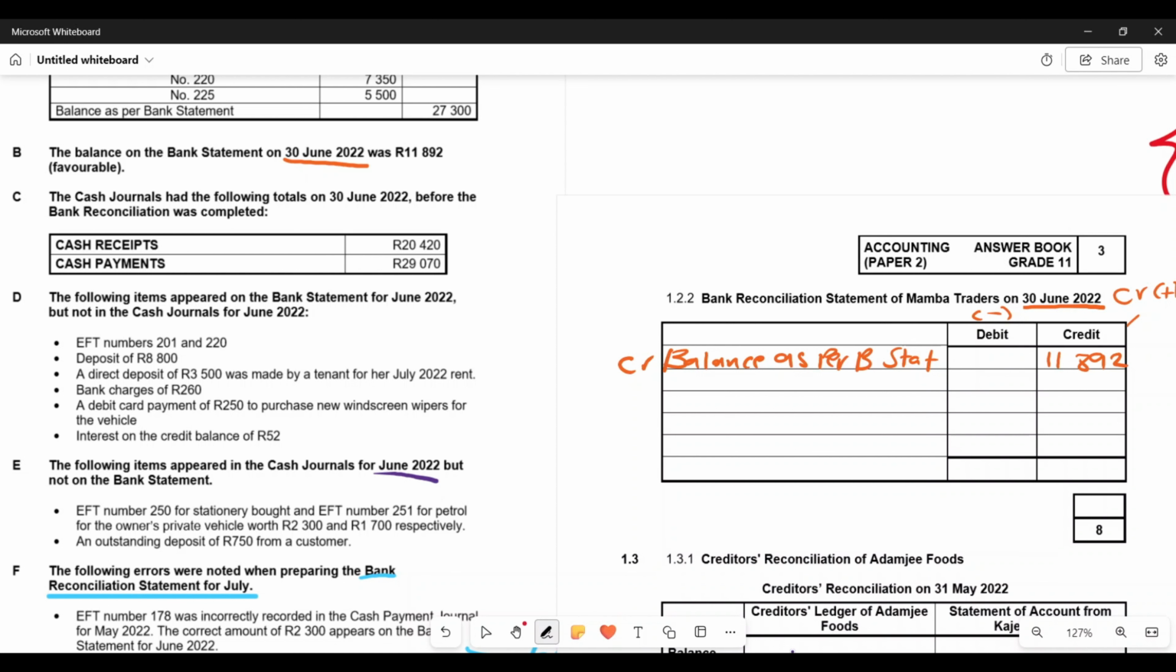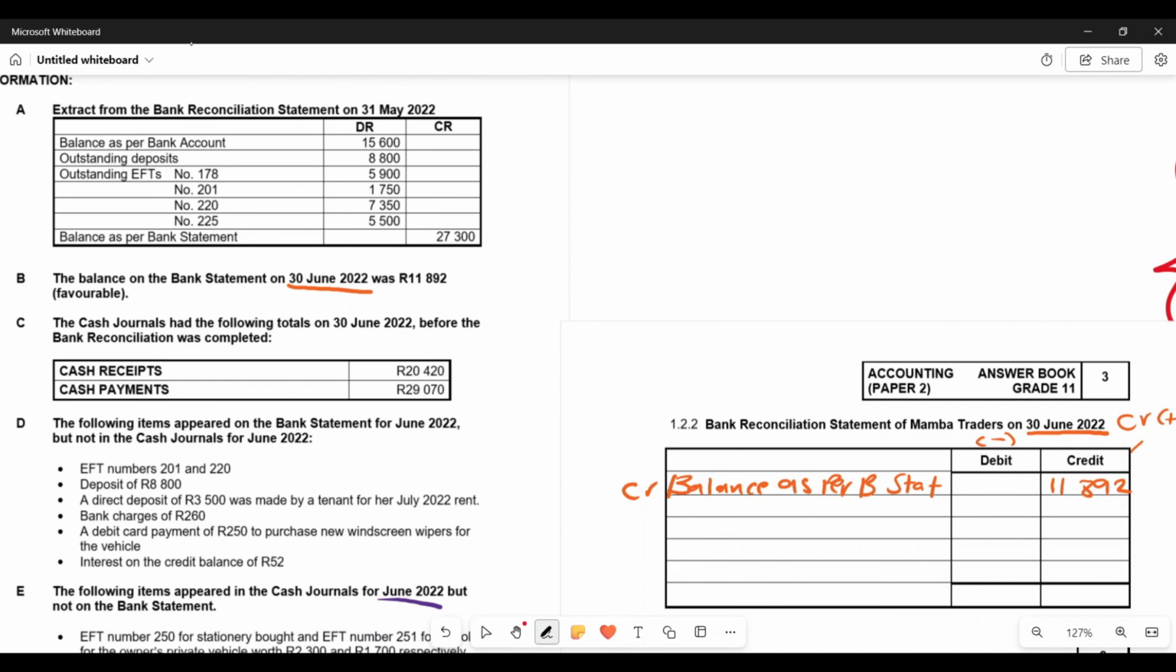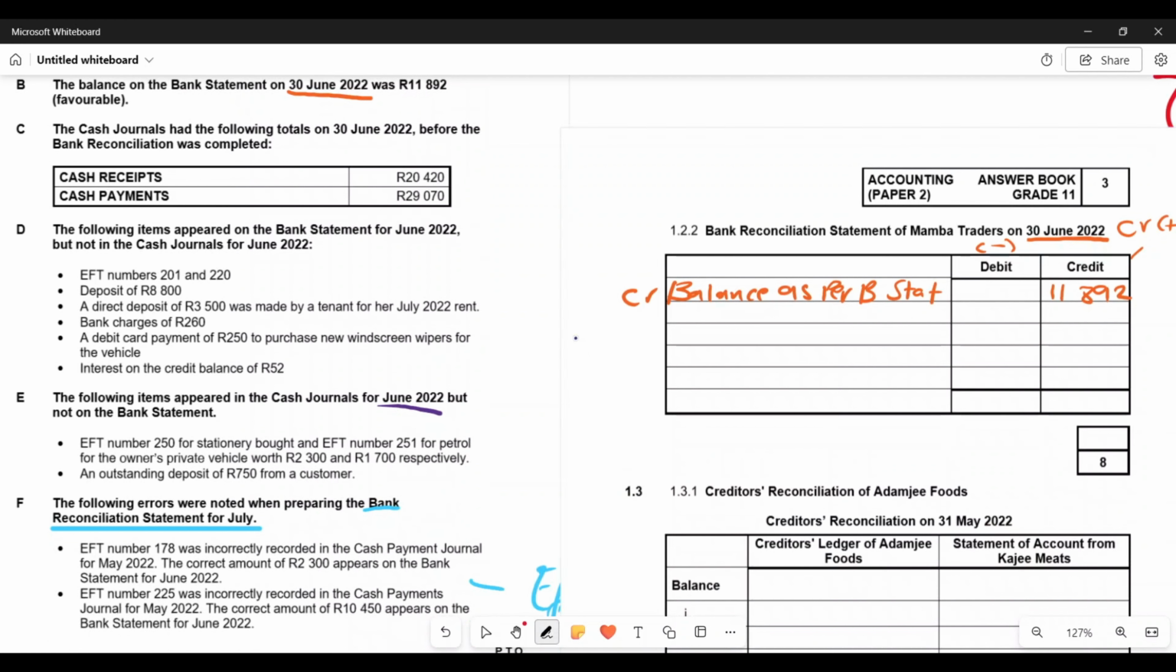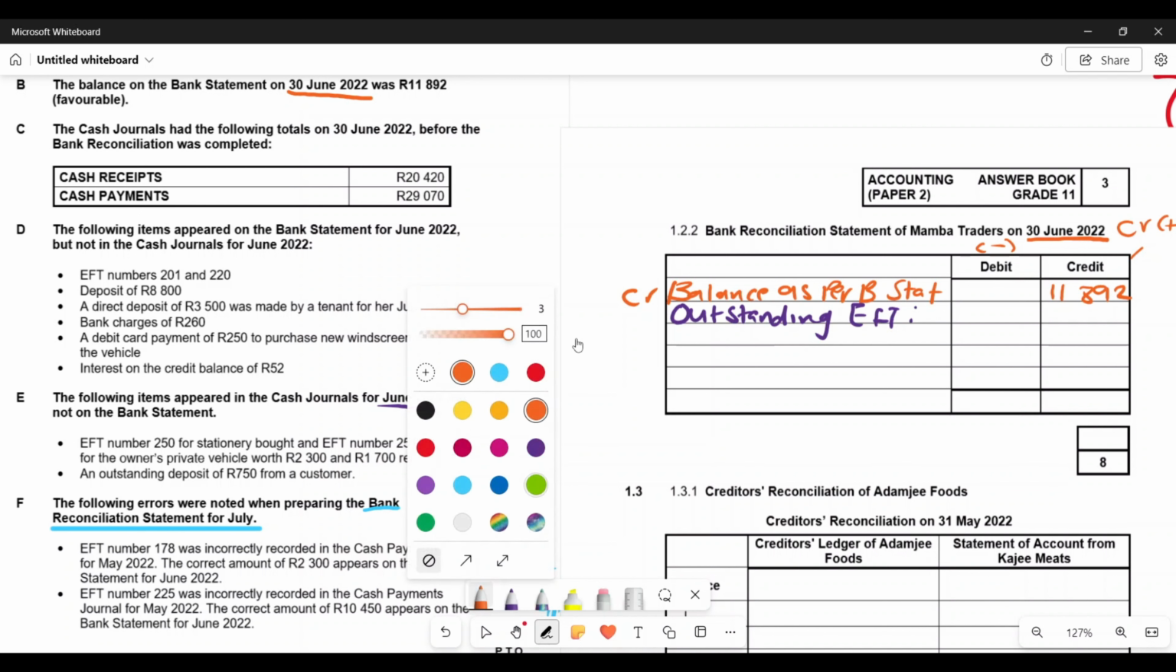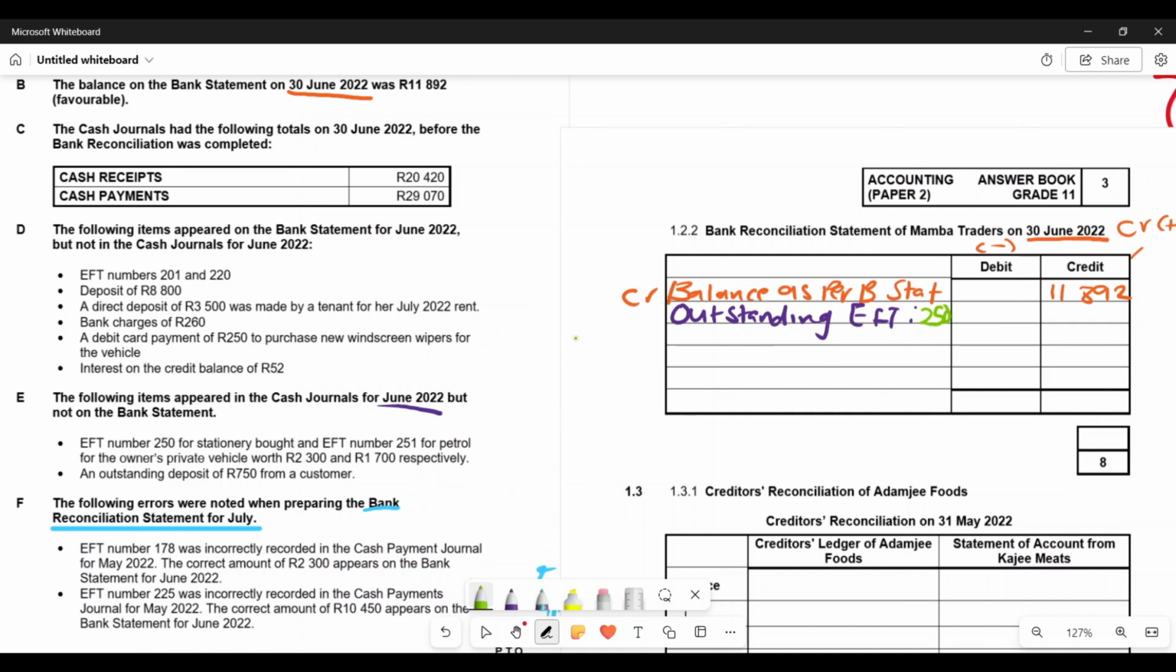If these were outstanding EFTs for the previous months, I was not going to recognize these in my books, right? So now here, I would say outstanding EFTs. I have outstanding EFT number 250. So I'm going to try and squeeze it there. Okay, let me write it here. So the first one is number 250. The second one is number 251.